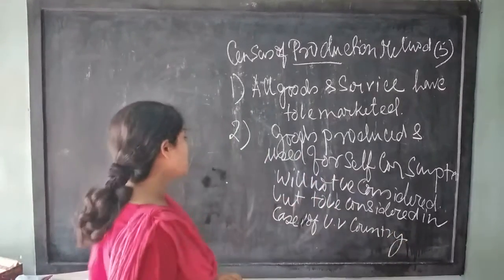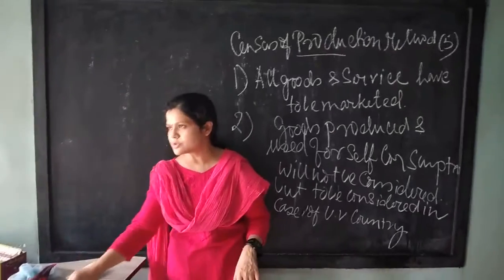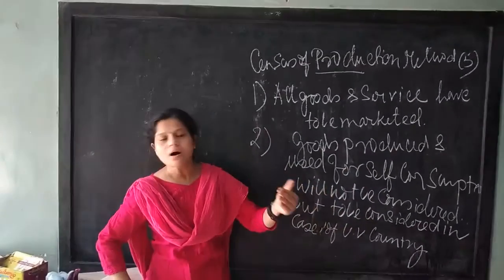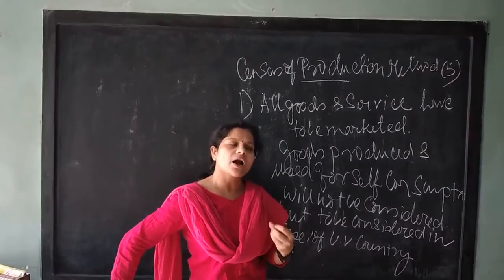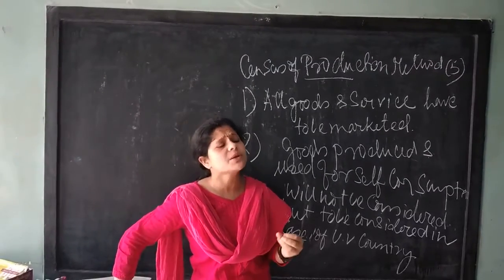See, what happened? Goods produced but used for self-consumption. Self-consumption goods means the goods are not being marketed. Suppose you are a farmer, you are producing the goods and consuming the maximum goods for your self-consumption, which has not been marketed.